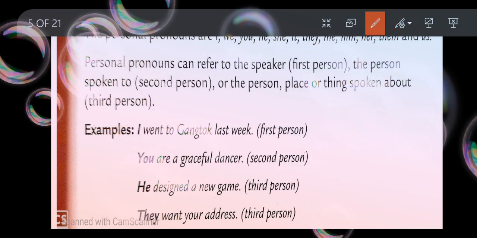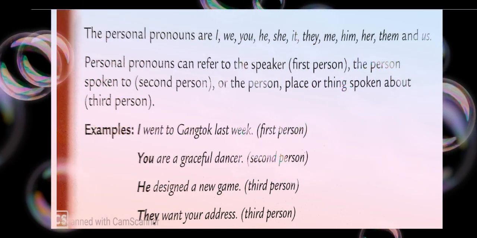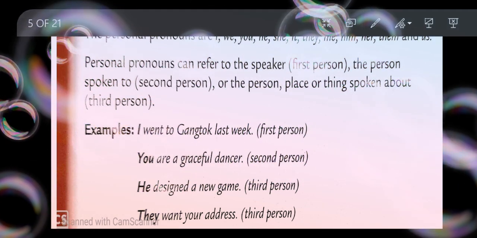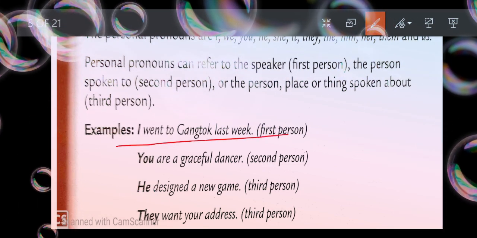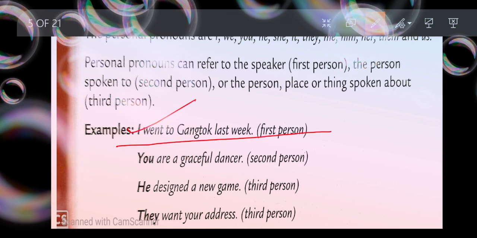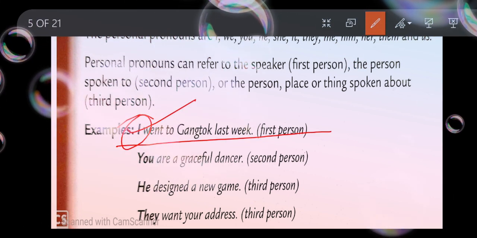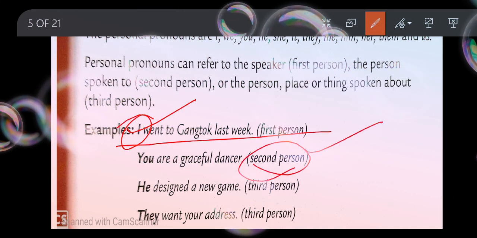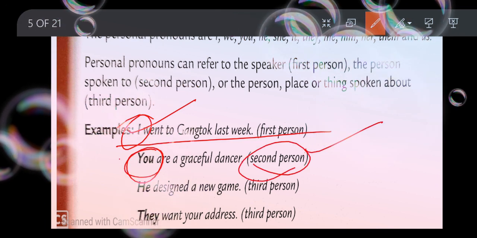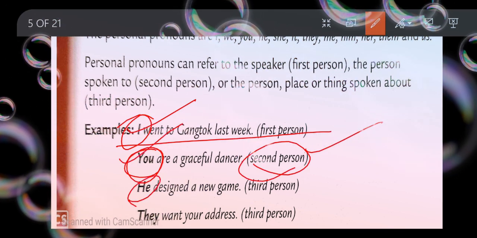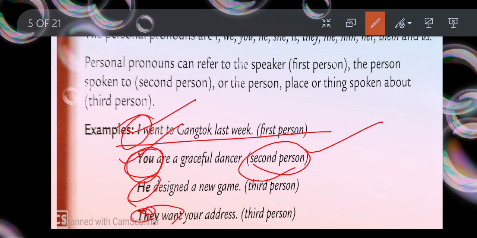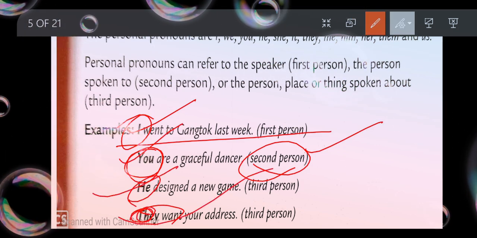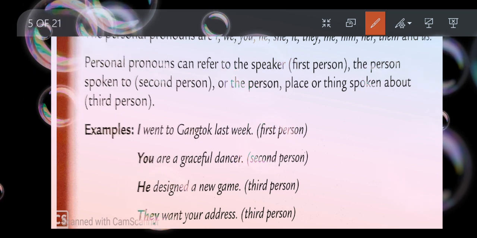As you can see, you can read all the examples. All the examples are very well given so that you can be clear about everything. Like for the first person they have given, I went to Gangtok. Here my personal pronoun is I. Second person, I already told you, only one word is there, you. That you need to remember. If it comes he, they and others, they are considered my third person. So here we have finished with this.